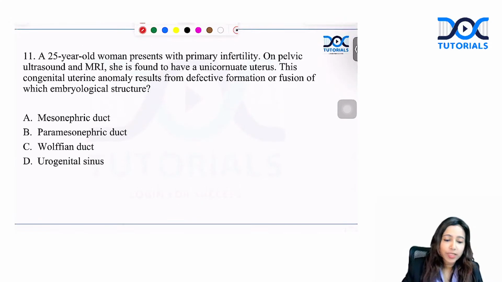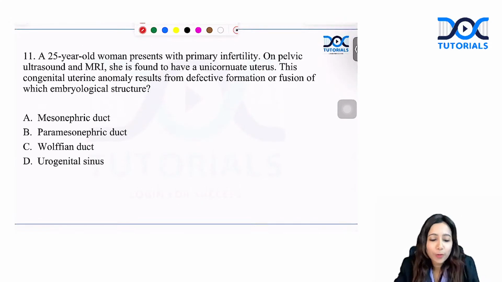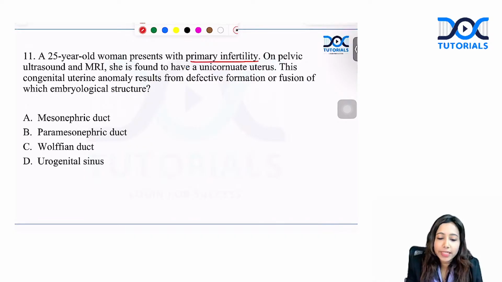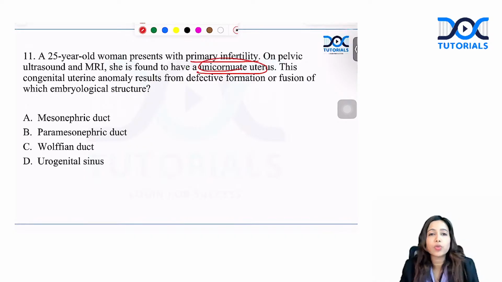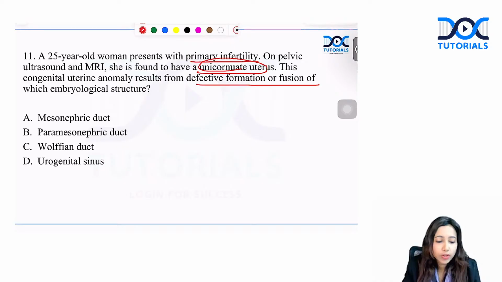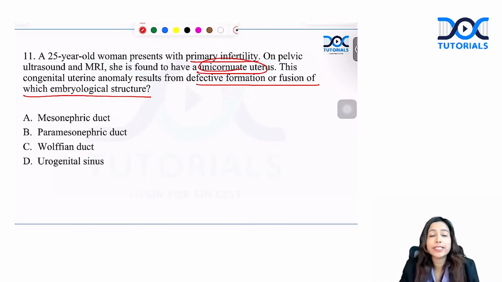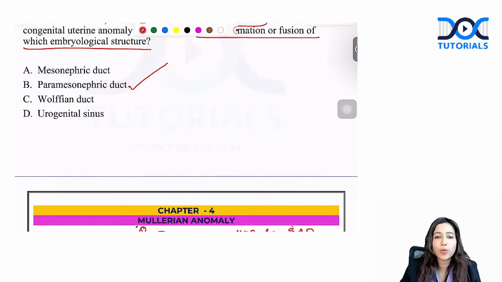Let's move to the next question. A 25-year-old female has presented with infertility and there is a unicornuate uterus. There is defective formation or fusion of which embryological structure? All these anomalies come under Mullerian anomalies. The Mullerian duct is also known as the paramesonephric duct.